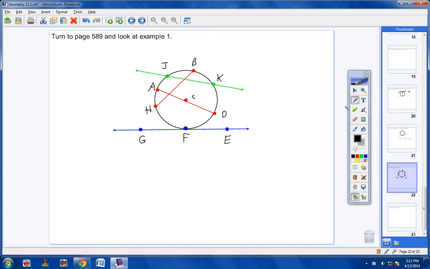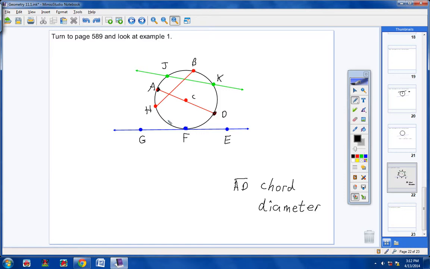First of all, they want us to examine letter A, segment AD. Well, here's AD right here. And you could definitely call that a chord. I would have no problem with that. It's definitely a chord. But more than likely the answer we're looking for is diameter. Because notice not only do the endpoints A and D lie on the circle, but also it passes right through the center, which does make it a diameter. Okay, so I would lean more toward diameter on this one, personally.